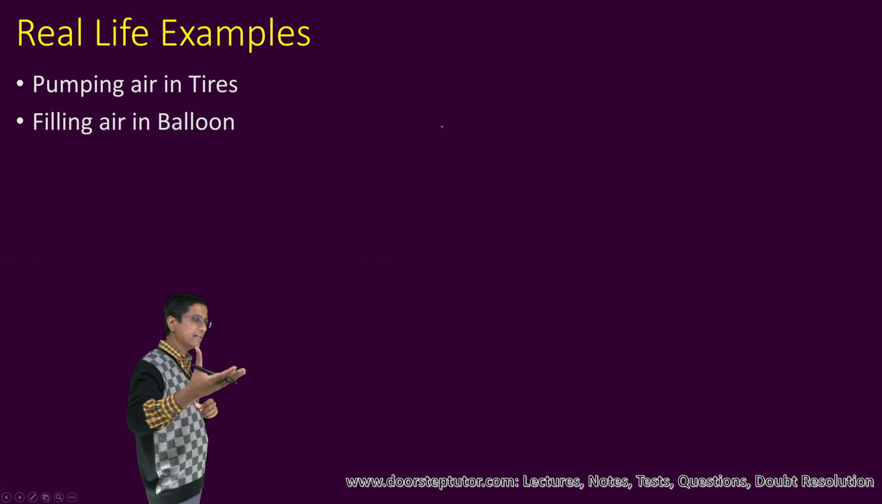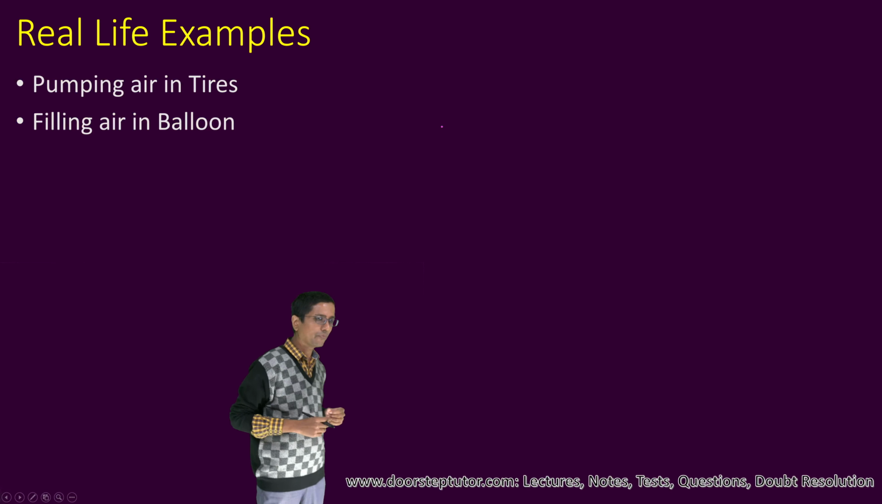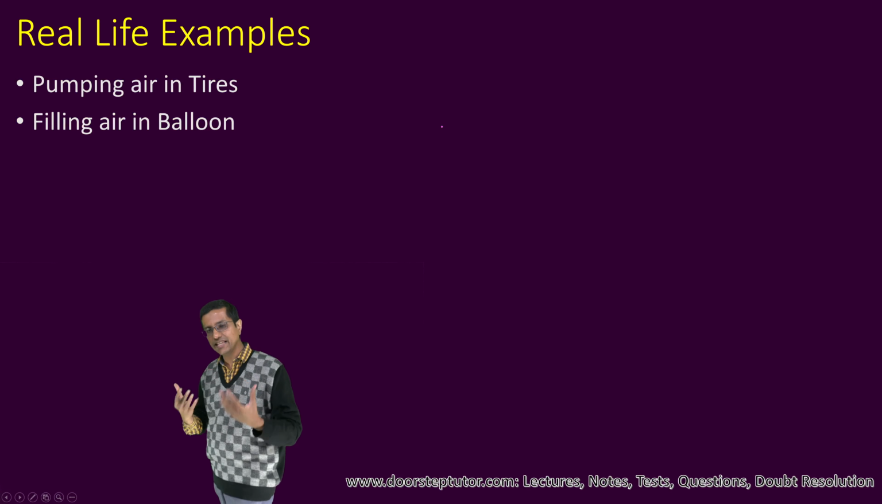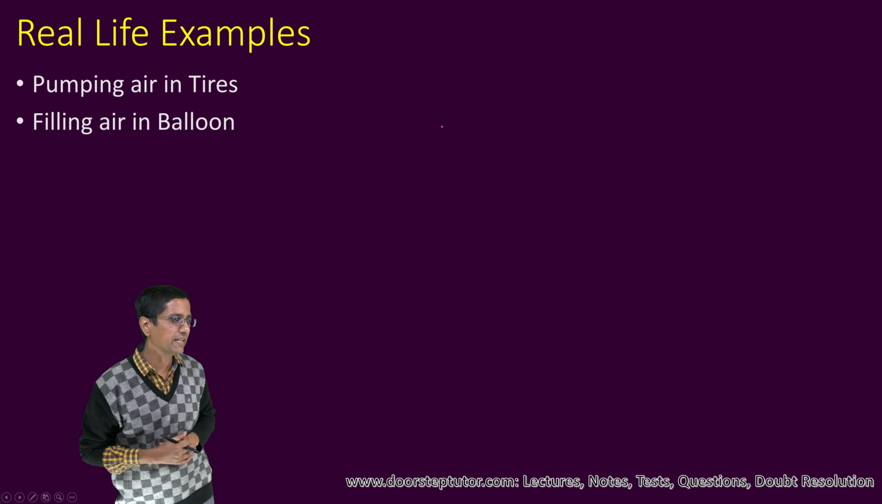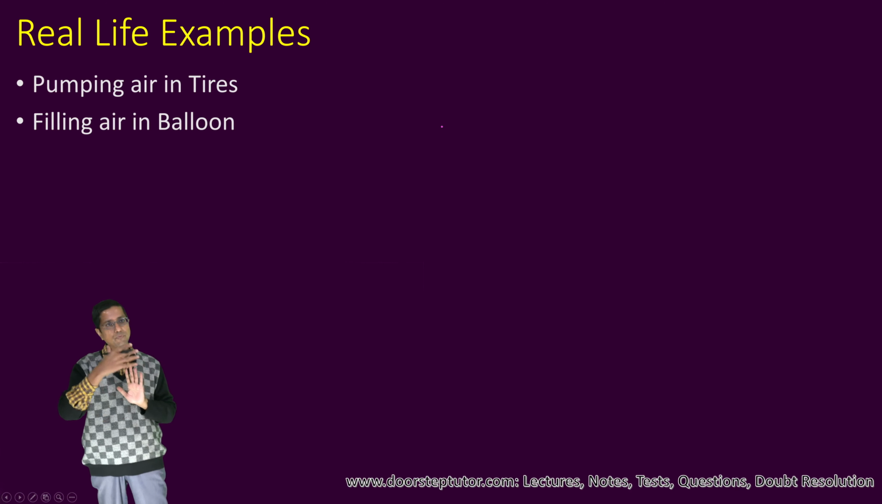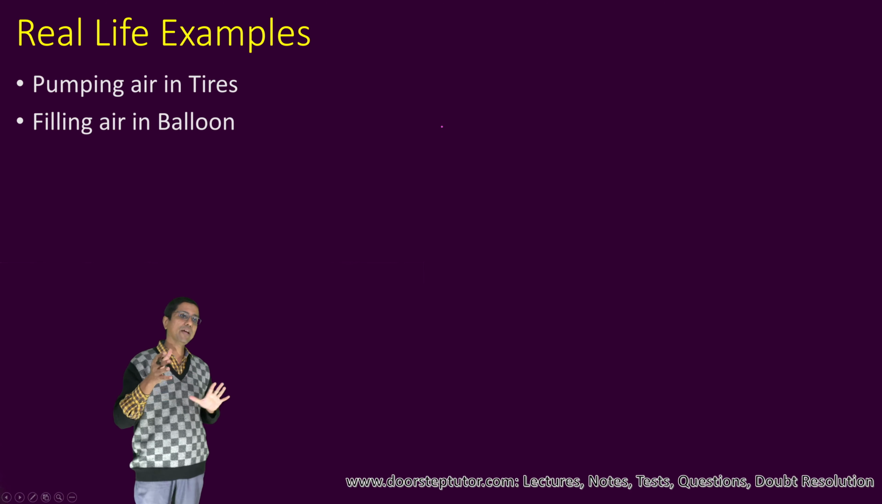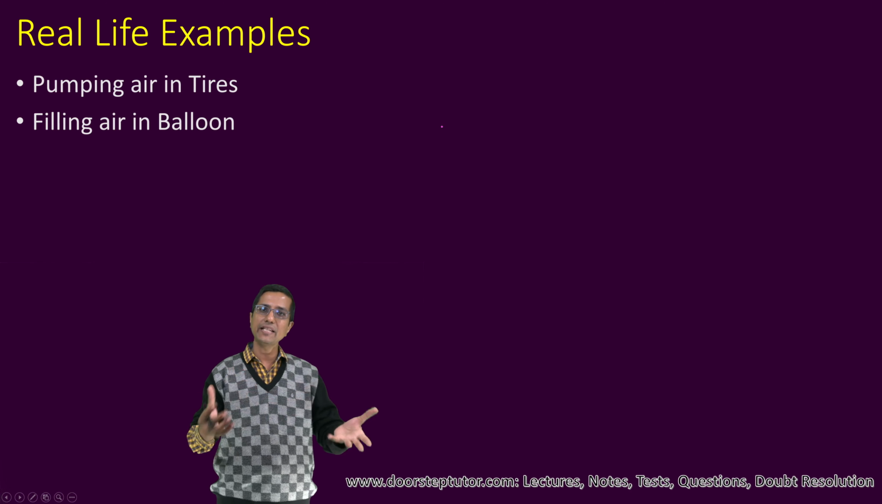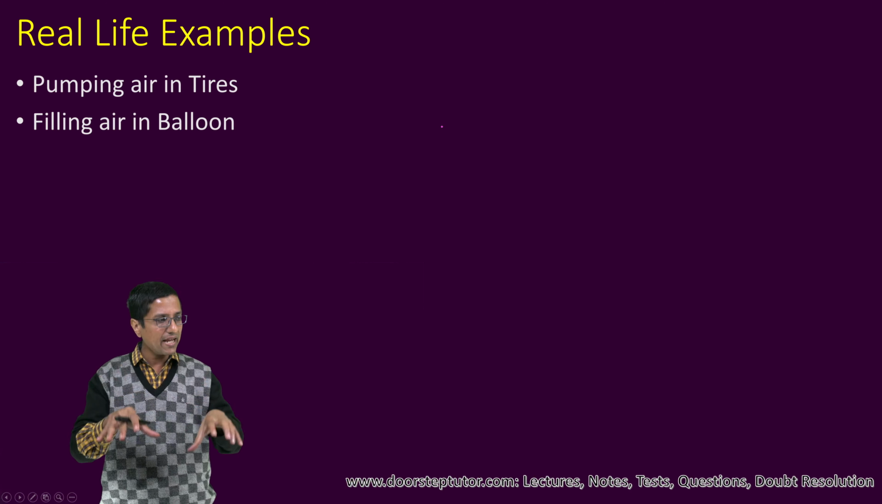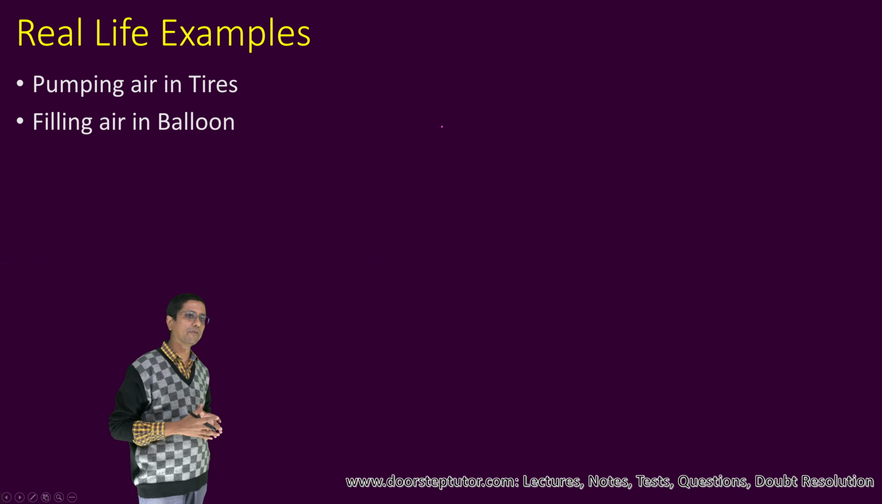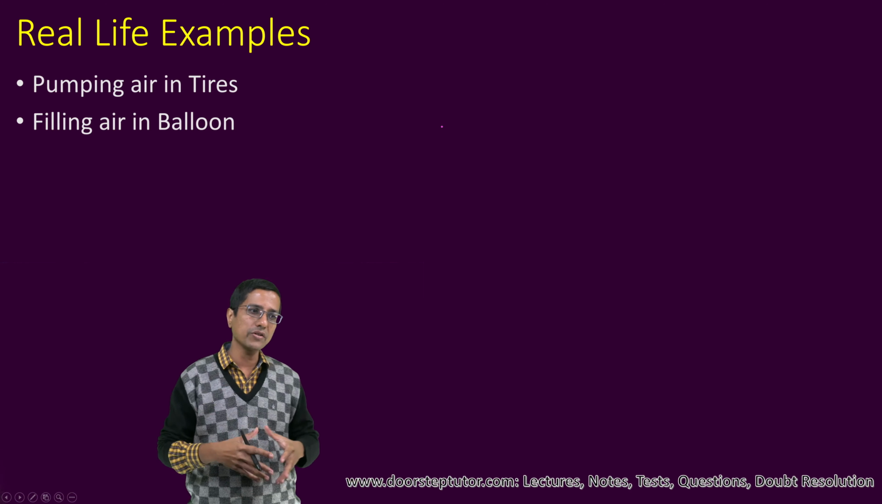Now here are some real life examples. When we fill air in a balloon, what are we doing? We are putting more and more gas molecules in the balloon, and that is why its volume increases. When we pump air into the tires of our bicycle or our car, we are doing exactly the same thing. We are increasing the number of molecules, because of which the tire inflates.